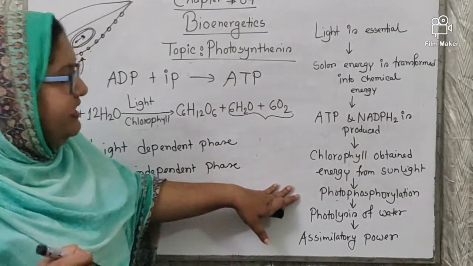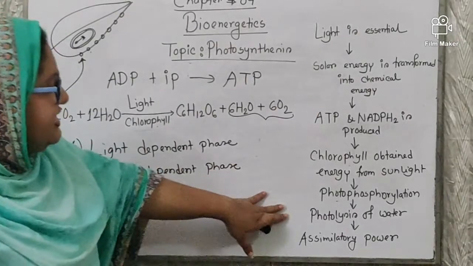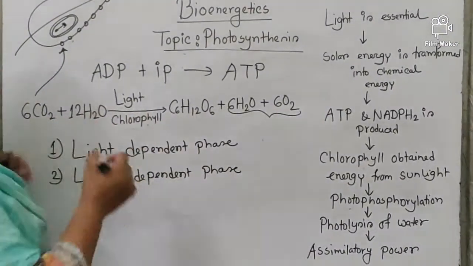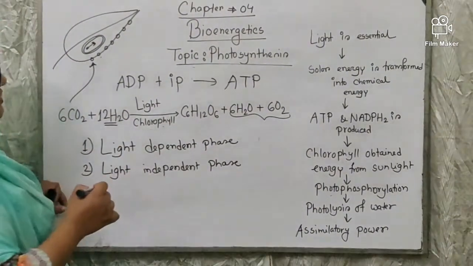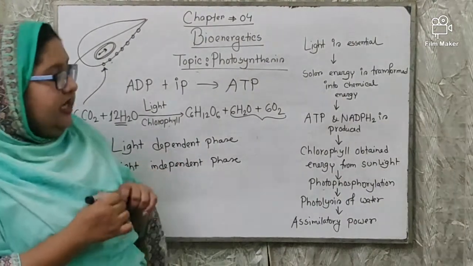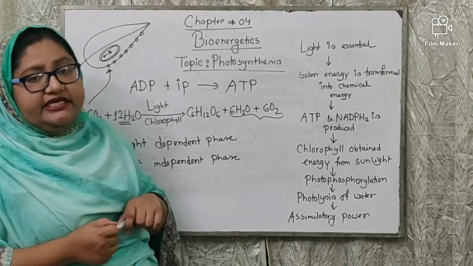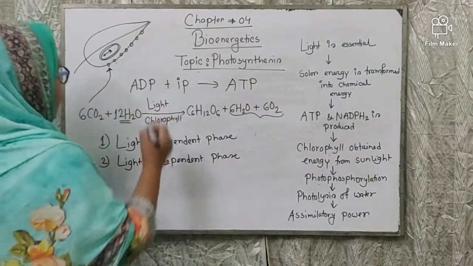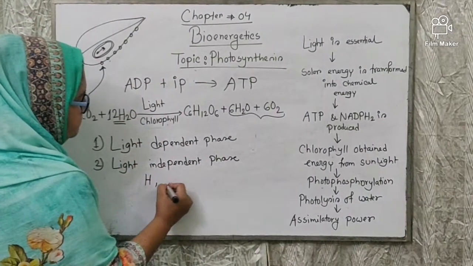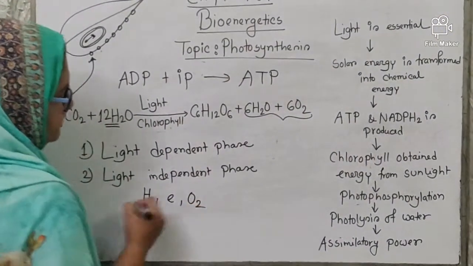Then what happens in the next phase? In the next phase, the water that is found here is broken down in the presence of light and produces hydrogen, electron and oxygen.